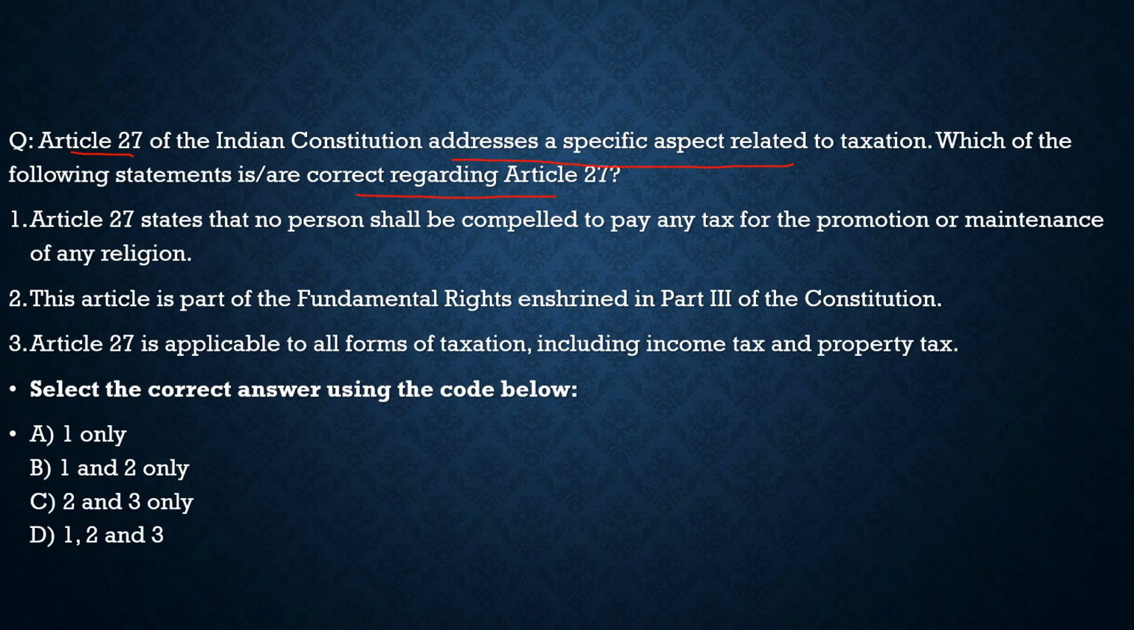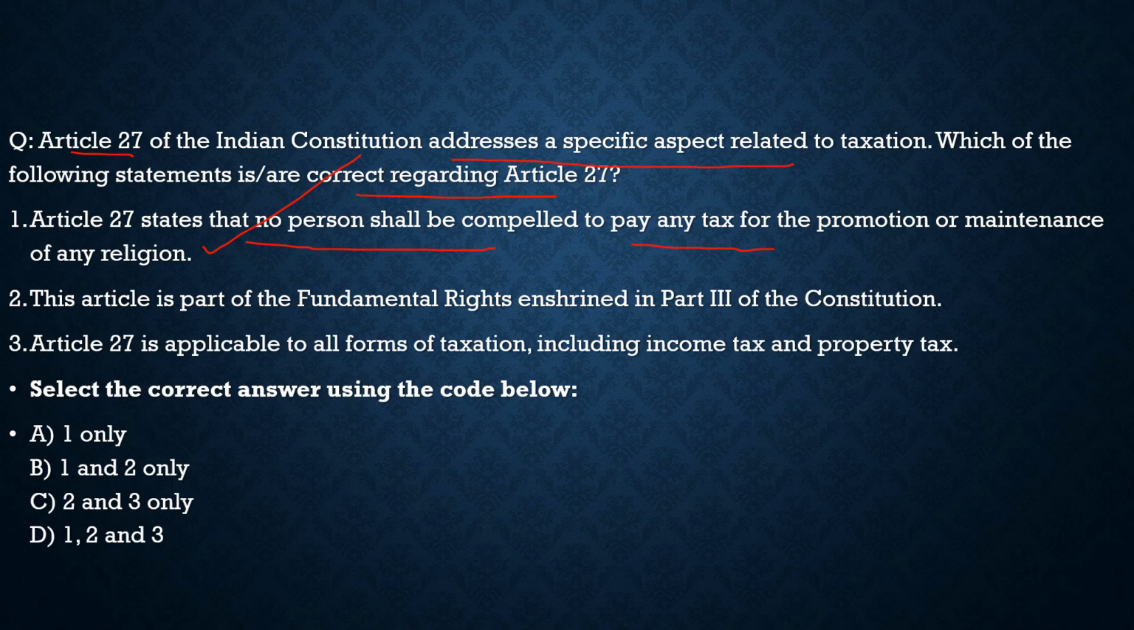Statement 1. Article 27 states that no person shall be compelled to pay any tax for the promotion or maintenance of any religion. 100%. Religion taxes are not allowed in our country. No institution which is under the control of any religion can compel you to pay any tax for the promotion of any religion. It is totally illegal.